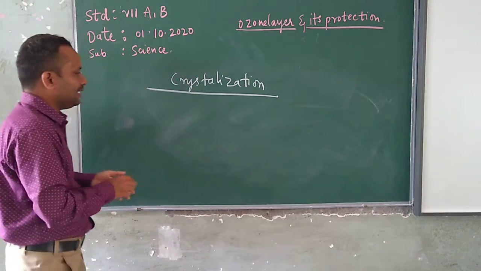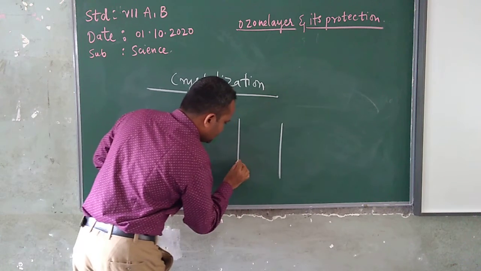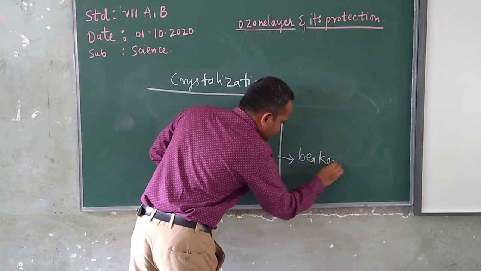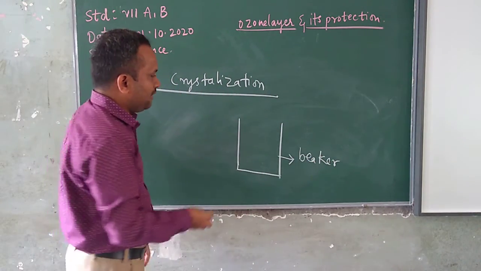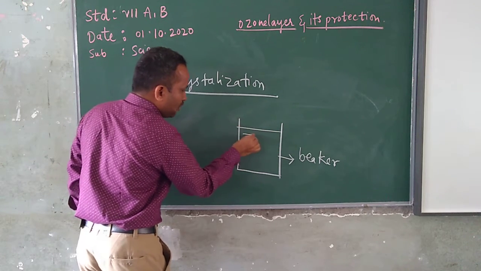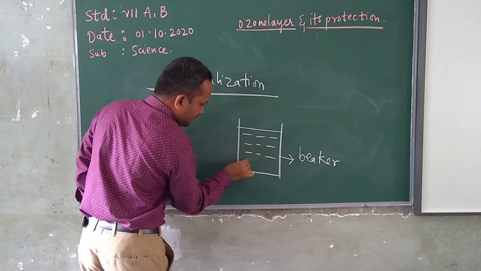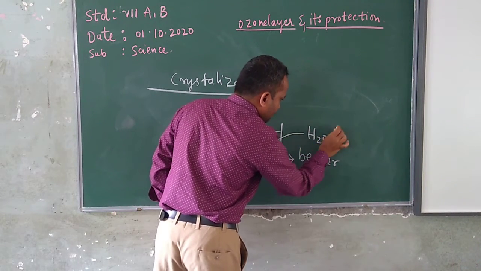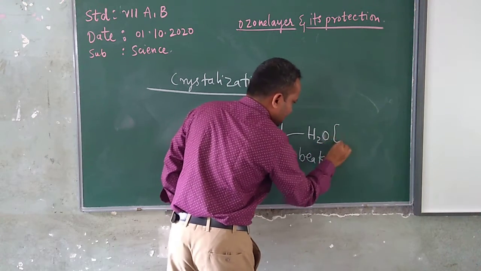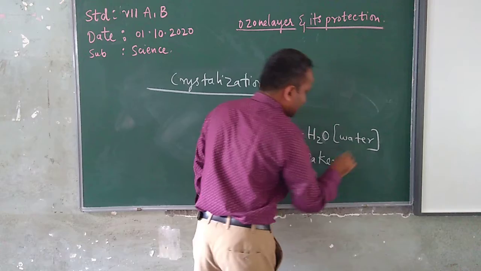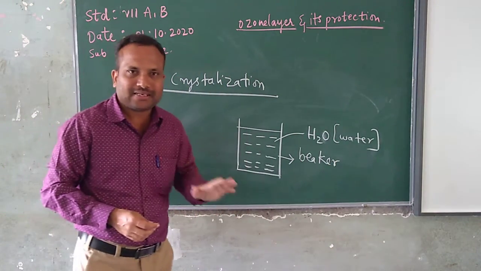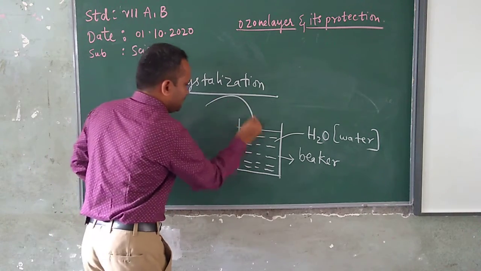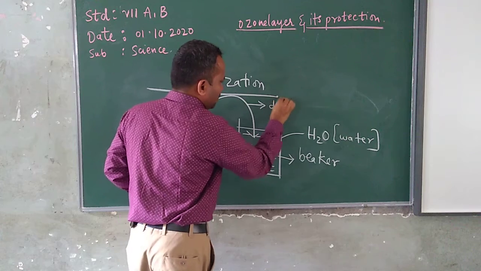So let me do it, children. I will take a beaker. Okay, I will take some amount of water in this. I have taken one beaker and some amount of water in that beaker. I will add to this.